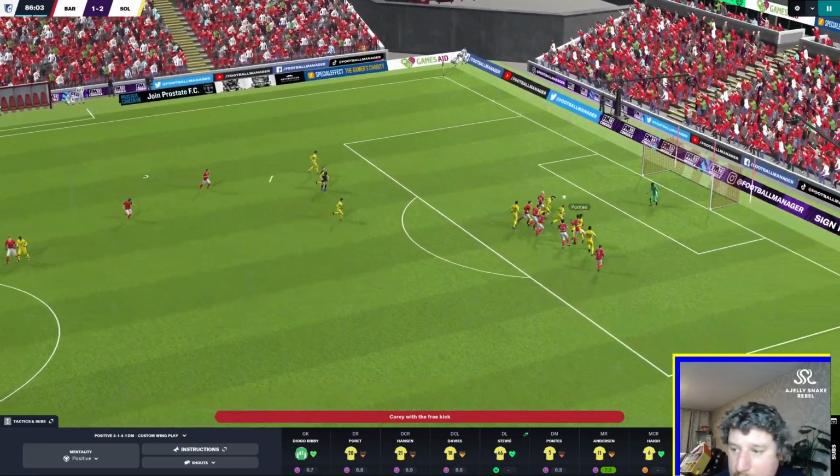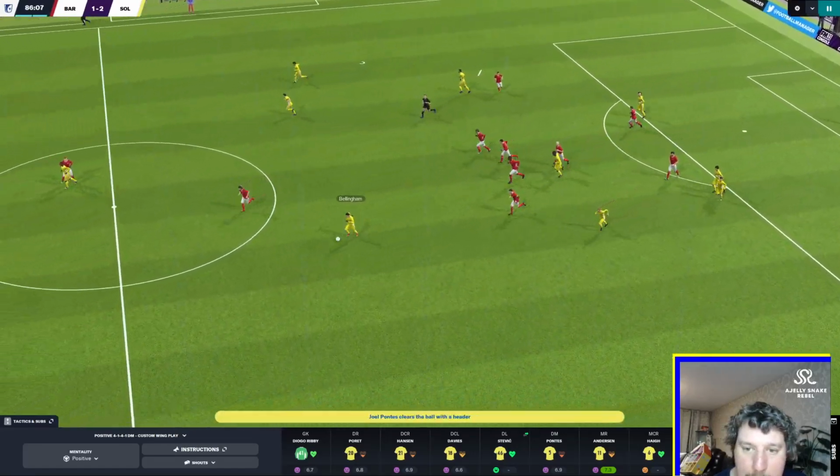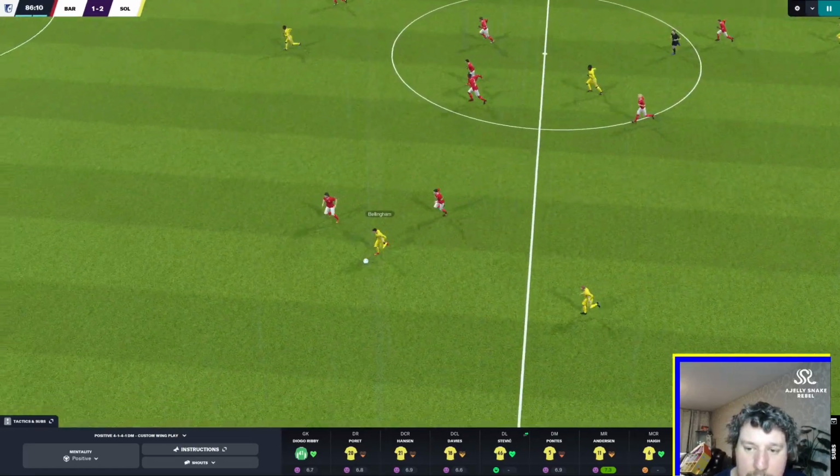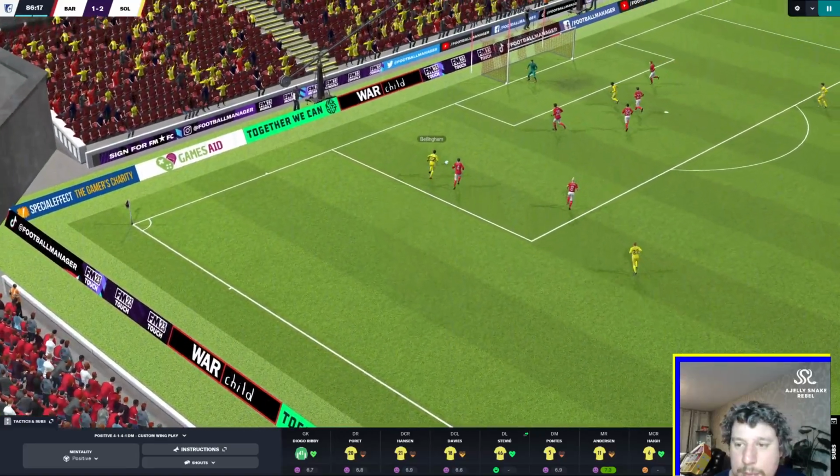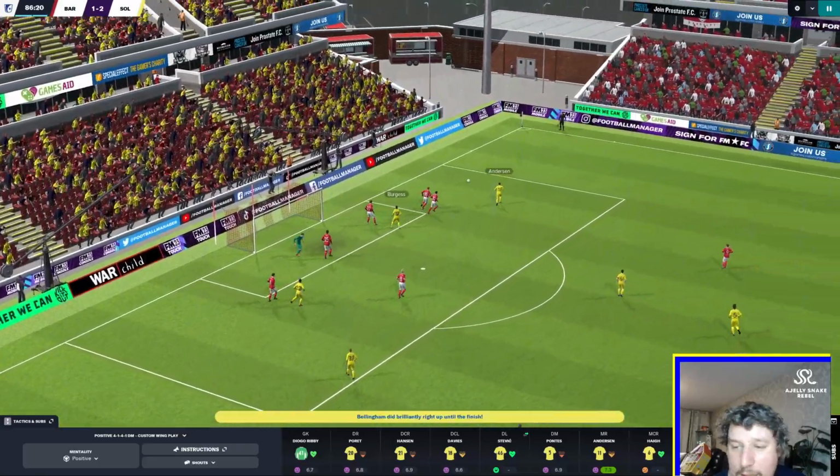Barnsley then with the free kick. It's over. It doesn't matter. Bellingham gets to it. He's going to switch the play, hopefully. Is he going to switch the play? He's not. He's just going to carry on running. This is awesome. He's going to put it into the box. He's not. He's going to have a shot. It wasn't a bad shot.